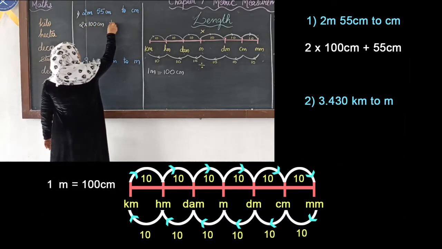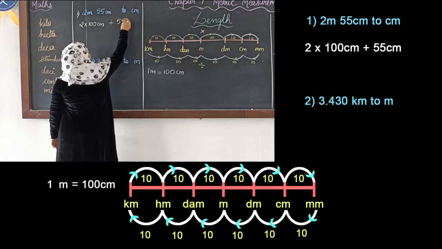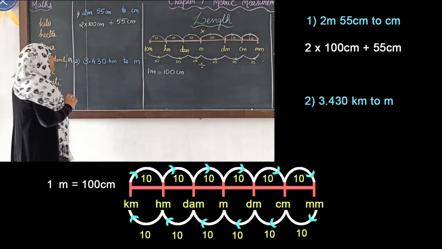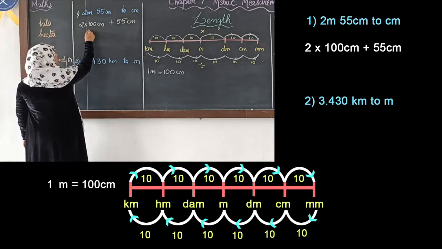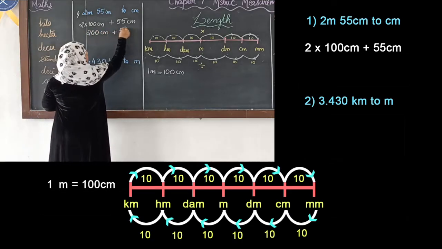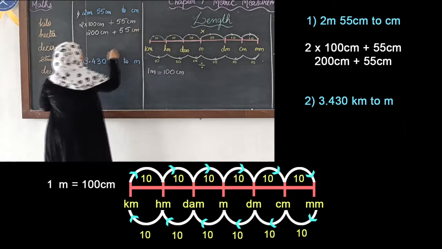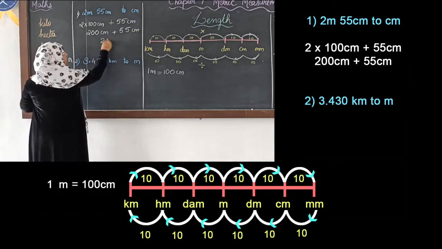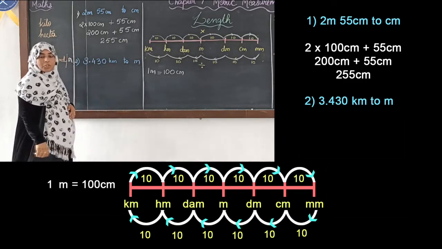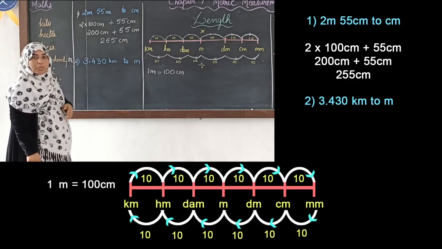So this 2 meters we convert to centimeters by multiplying with 100, plus 55 centimeters, which remains as it is since it is already in centimeters. So we don't have to make any changes. 2 into 100 is 200 centimeters plus 55 centimeters, so the total will be 255 centimeters. Understood how we convert a bigger unit to a smaller unit?